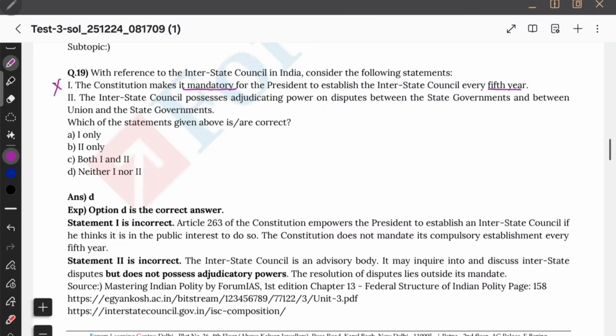The interstate council possesses adjudicating powers on disputes between the state governments and between the union and the state governments. One thing we studied about the interstate council is that its function is advisory, and the adjudicating power lies with the Supreme Court. So basically, the interstate council is complementary to Supreme Court jurisdiction. The council will just advise, and based upon that, the Supreme Court might give some adjudication. Therefore, adjudication power with the interstate council would be wrong. Whatever decision the Supreme Court gives becomes binding.